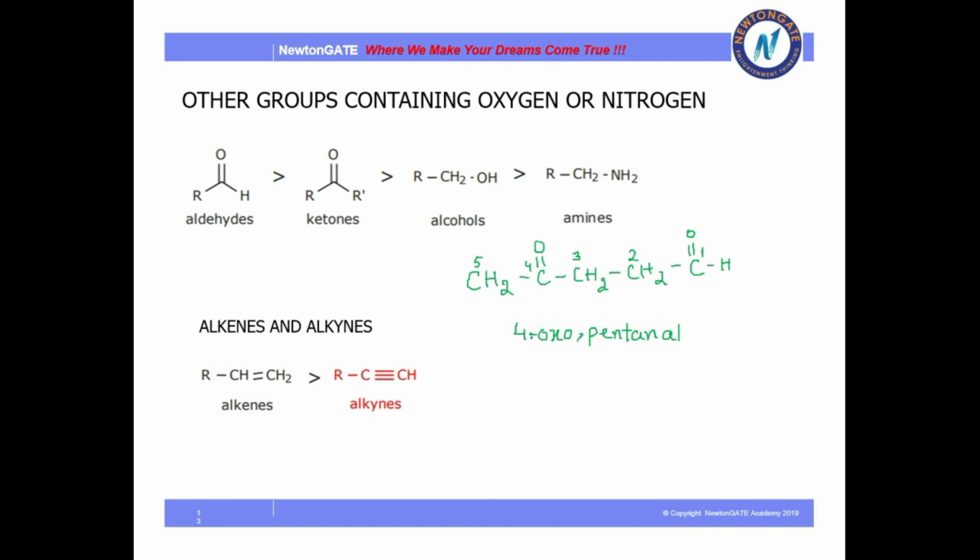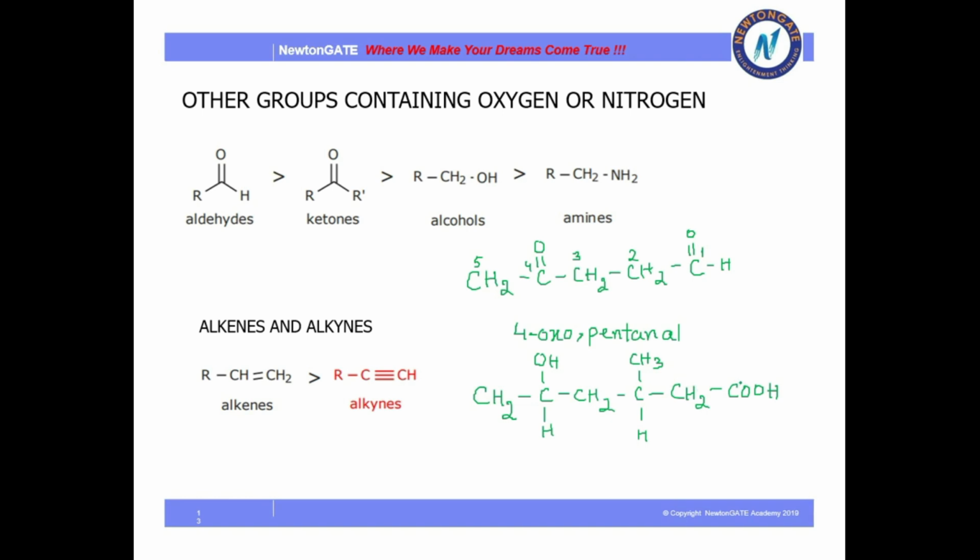In this way, if there are 2 or more functional groups, you have to prioritize them in a similar way. Let me give you another example with a little more types of groups. Now look at this compound. This compound consists of 2 functional groups and 1 substituent also.